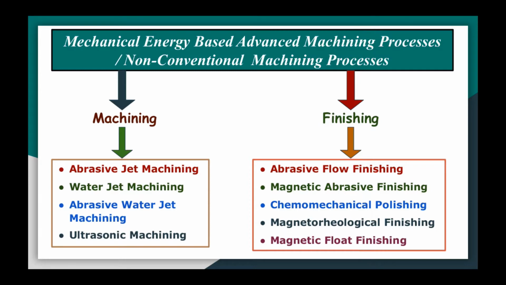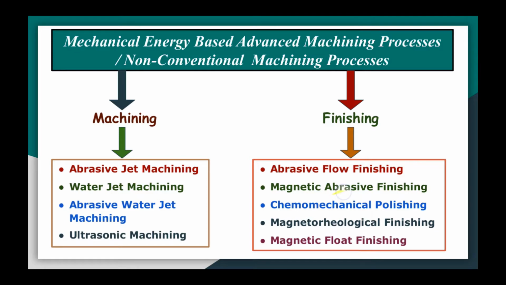The first one is abrasive flow finishing, also known as abrasive flow machining, the AFM process. The second one is magnetic abrasive finishing, MAF. The third one is chemomechanical polishing, CMP.